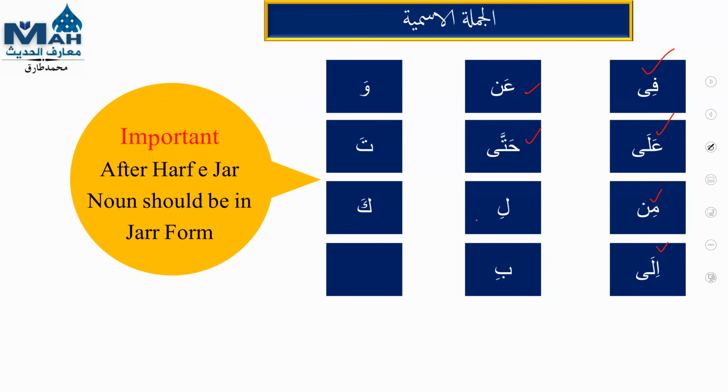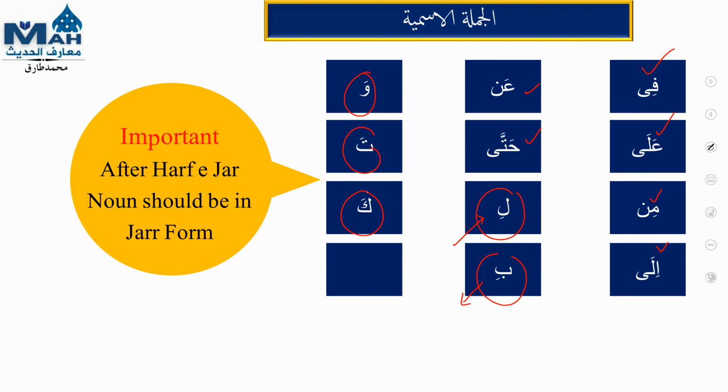When it comes to lam and ba, we will not say li, bi. No, we will say lam harfu jar and ba harfu jar, waw kasamiya, ta kasamiya, kaf harfu jar. We will not say ka, bi, li. Please always remember, we'll say lam harfu jar, because there are many types of lam. Inshallah, you are going to study them.